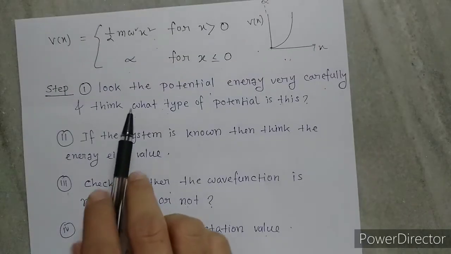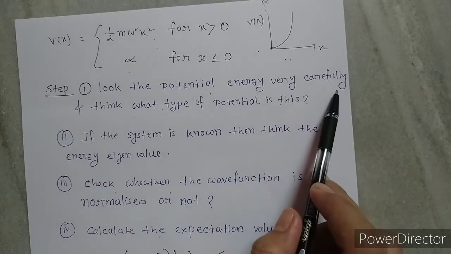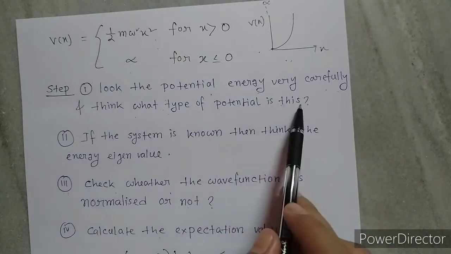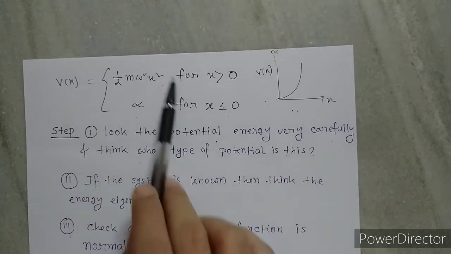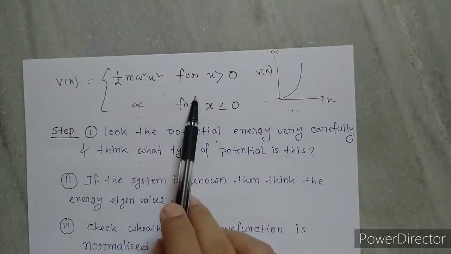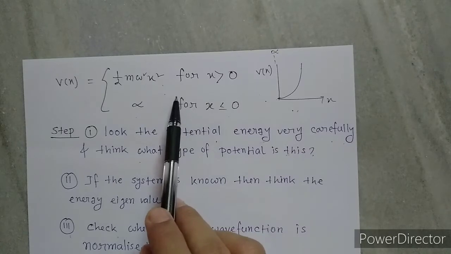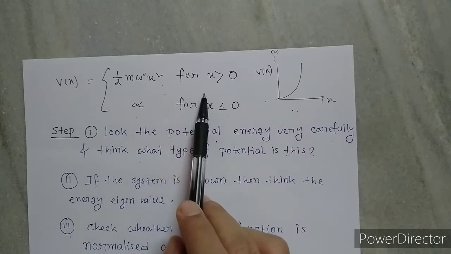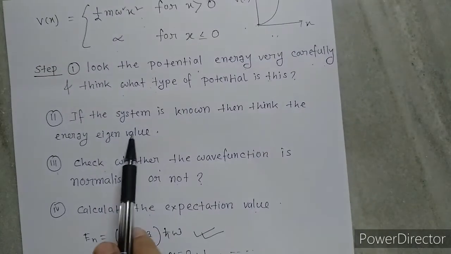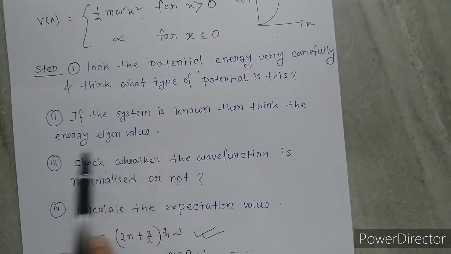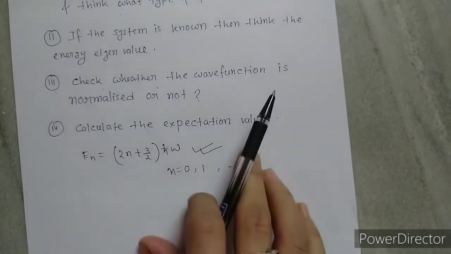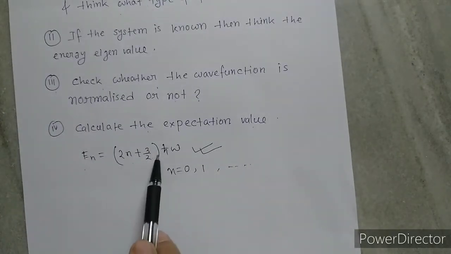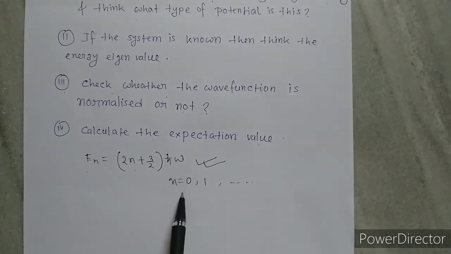The first step is, look at the potential very carefully and think what type of potential this is. We see that here the potential is for a half harmonic oscillator, and we know the energy eigenvalue for the half harmonic oscillator, that is E n equals 2n plus 3 by 2 h cut omega for n equals 0, 1, 2 and so on.